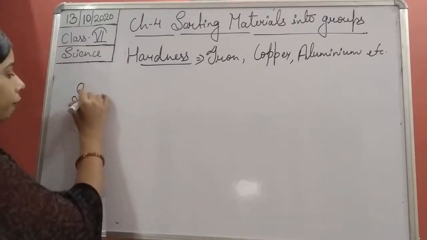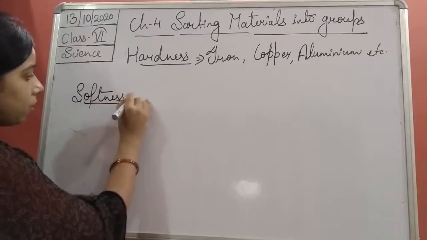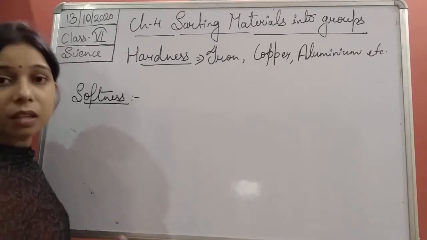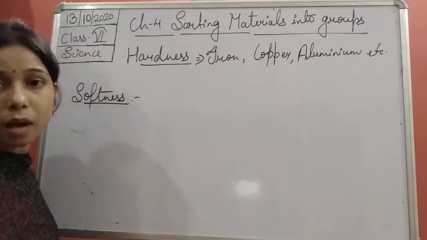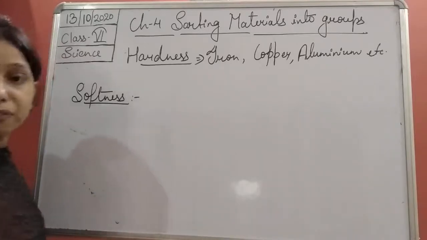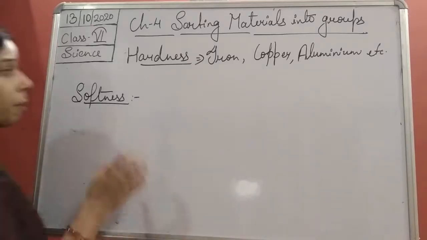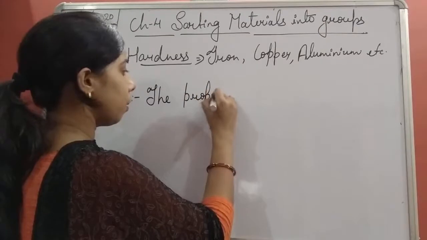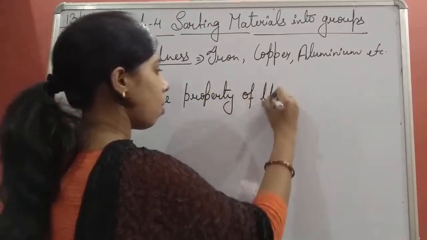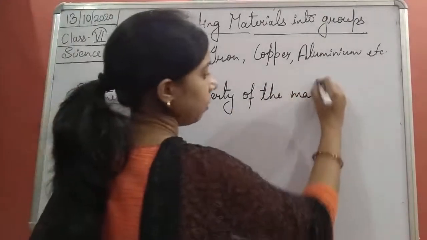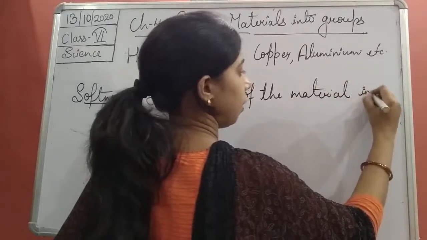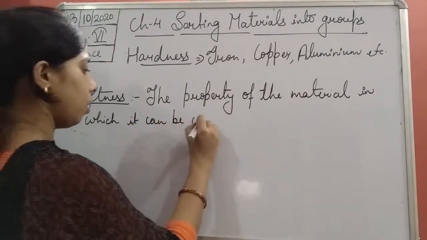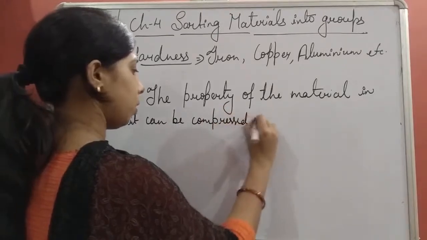If we talk about softness, in case of softness, the material which can be compressed easily, which can be cut easily, we can say shows the property of softness. So softness is the property of the material in which it can be compressed easily.